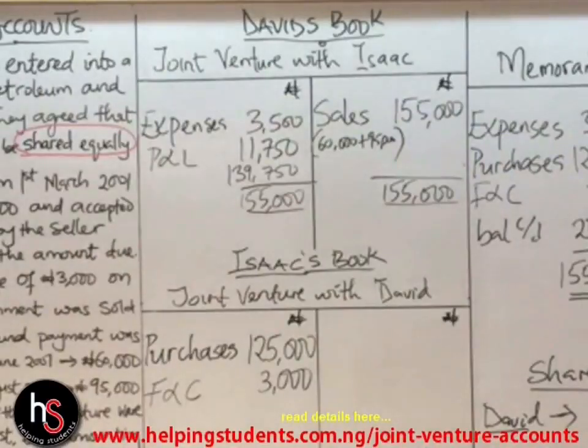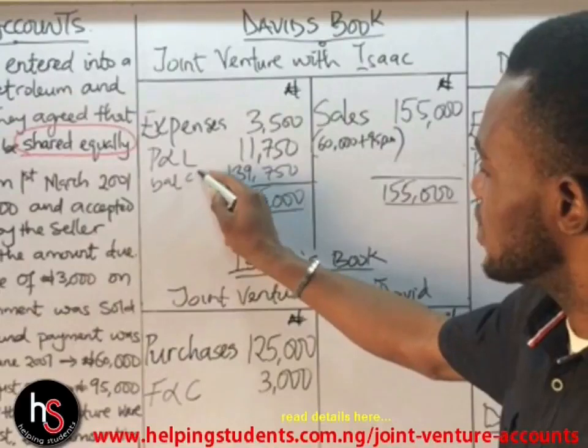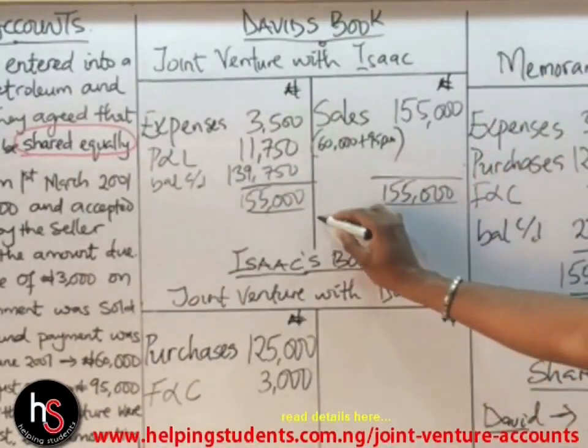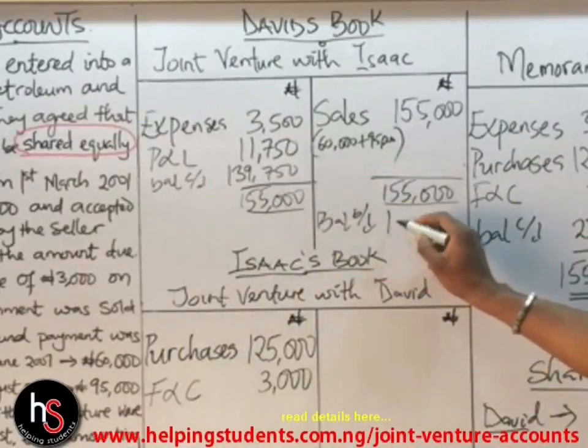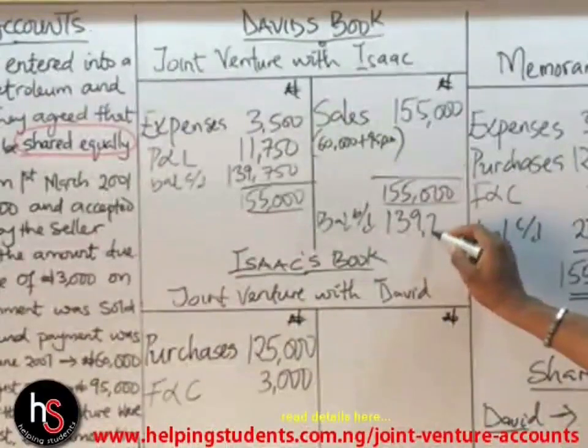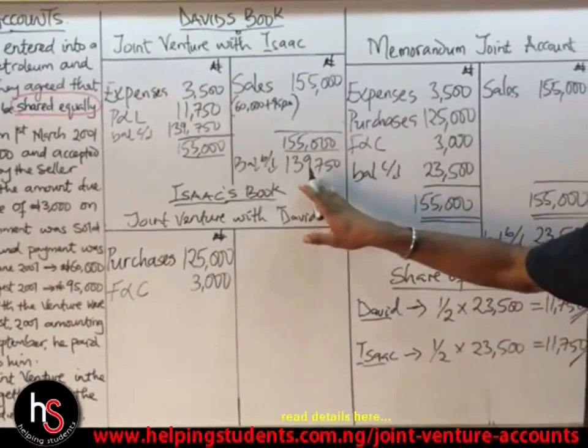So this particular value we have here now becomes our balance CD. So it comes down to this place to be our balance BD, which is 139,750. Okay? Now we are done with this.